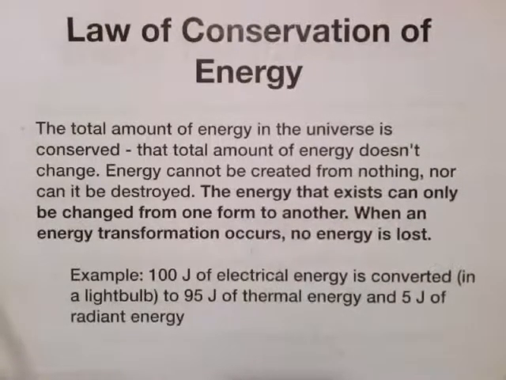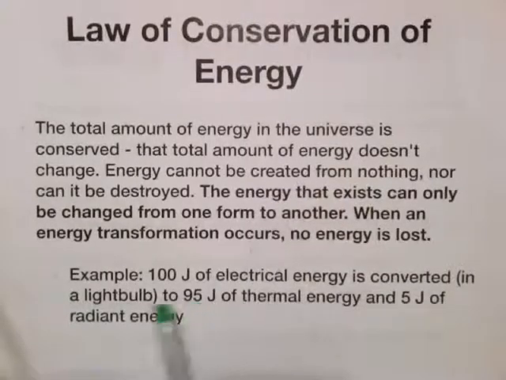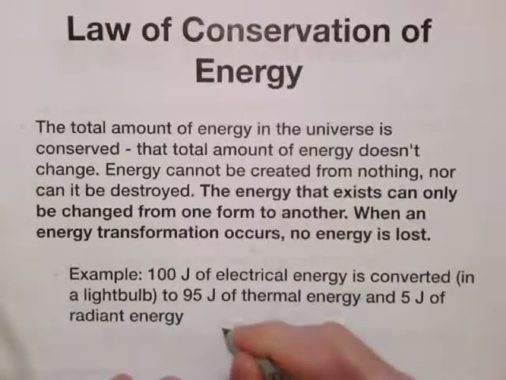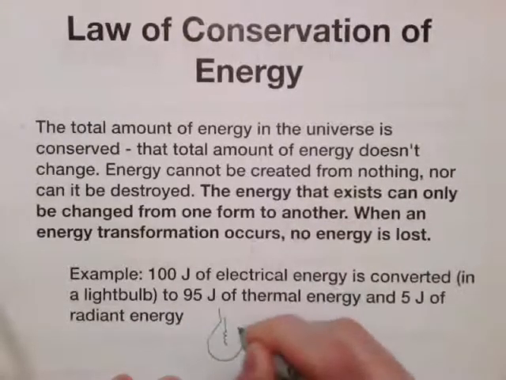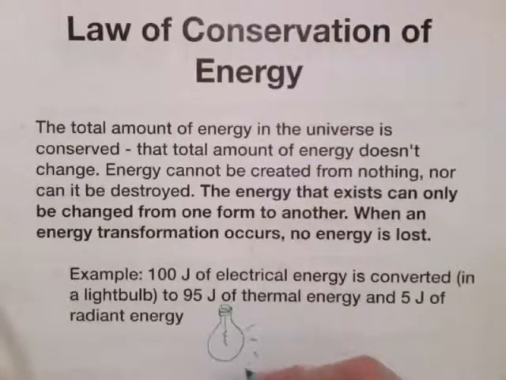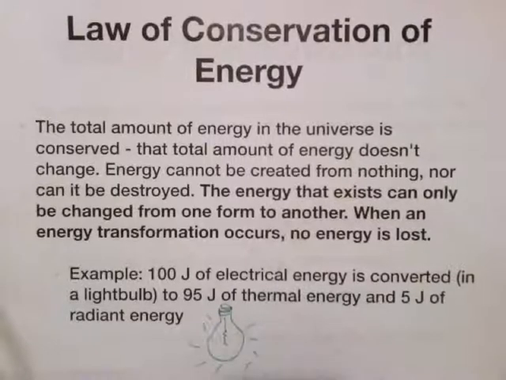The example: 100 joules of electrical energy is converted in a light bulb, an old school light bulb, the ones with the filament in them. I can't think of what they're called right now. But anyways, tons of heat waste: 95 joules of thermal energy and 5 joules of radiant.